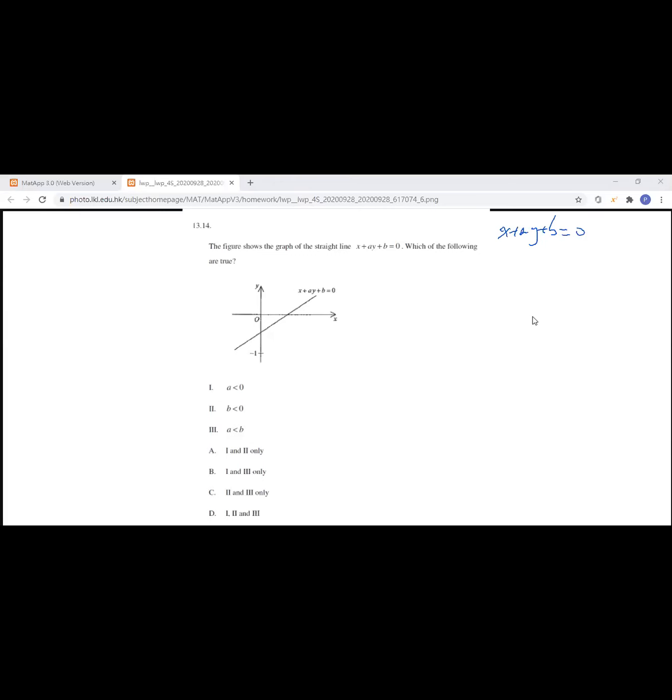So let us find the x-intercept first. So put y equals 0, and then x will be equal to negative b.